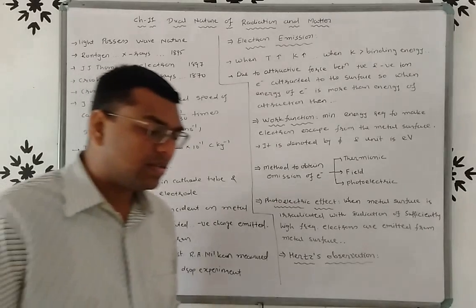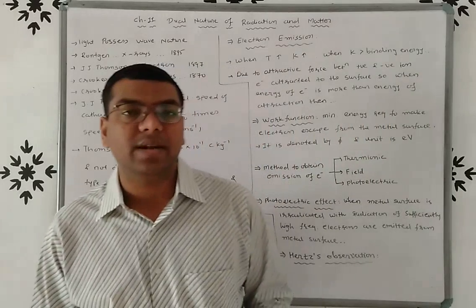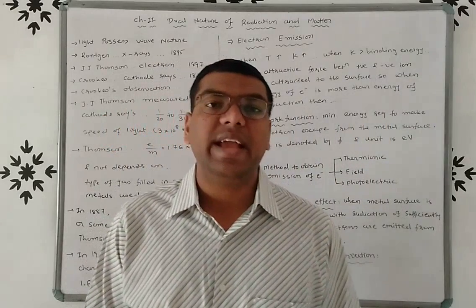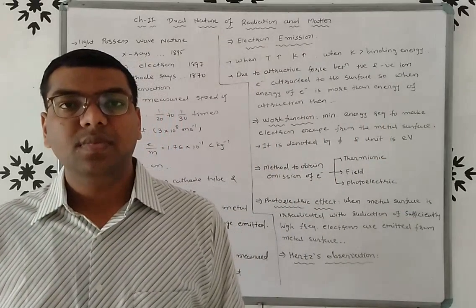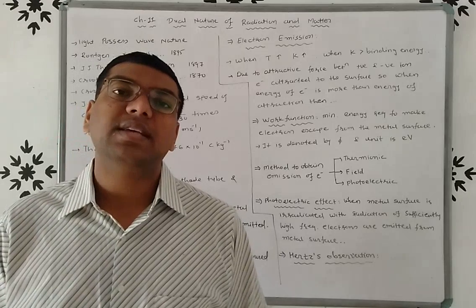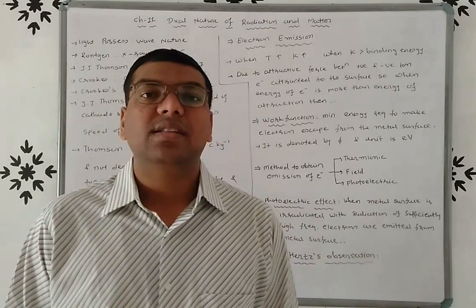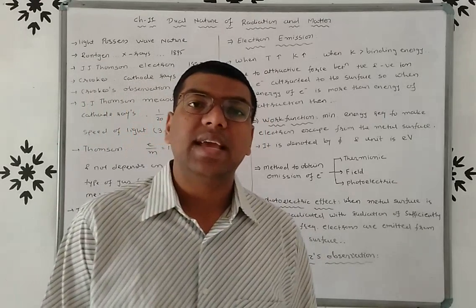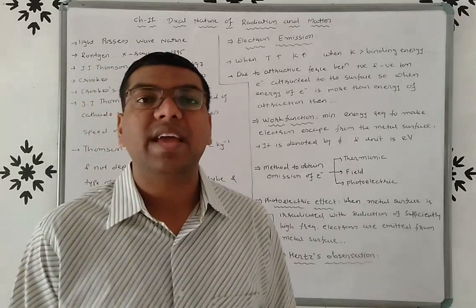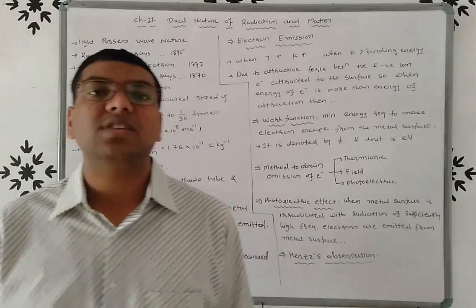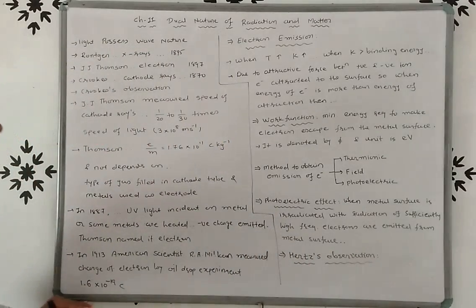Now friends, some other experiment is like this. When UV light is incident on the metal, or the metal is heated up, then negative charge is emitted from the surface, and the name of this negative charge is electron, given by J.J. Thomson. And the American scientist Millikan measured the charge of electron by the oil drop experiment, and the charge of electron is 1.6 × 10^-19 coulomb, right?